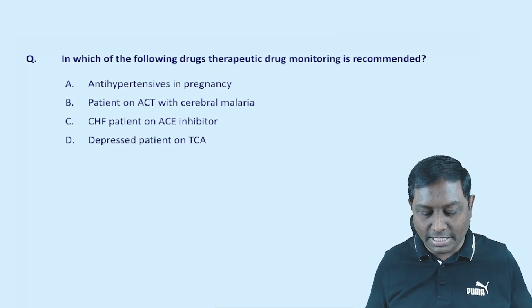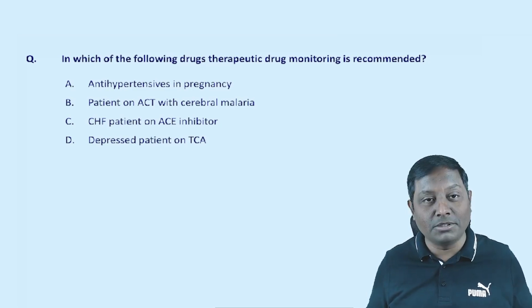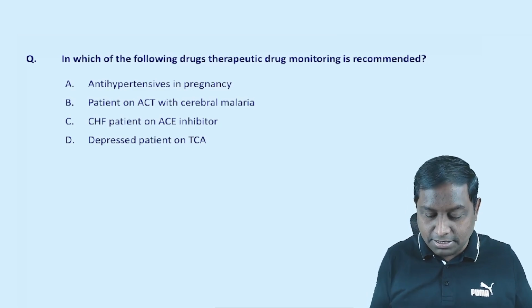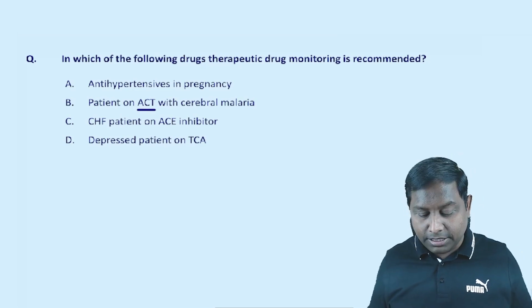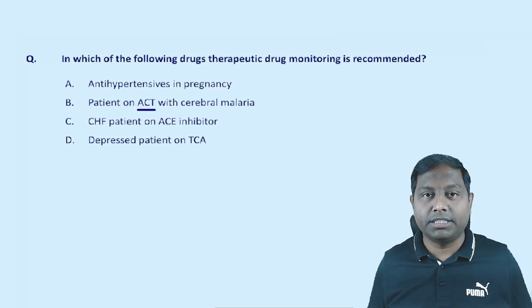Option A is an antihypertensive drug in pregnancy. Option B, a patient on ACT, that is artemisinin combination therapy, with cerebral malaria. Option C, congestive heart failure on ACE inhibitors. Option D, depressed patient on TCA. TCA is tricyclic antidepressant.